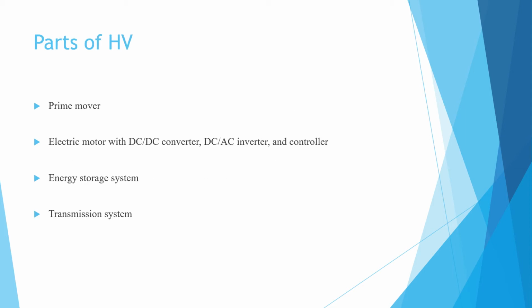Now coming to the parts of the hybrid vehicle. The main components are: prime mover, electric motor with a DC to DC converter or DC to AC inverter and the controller. Next is the energy storage system, and then the transmission system.